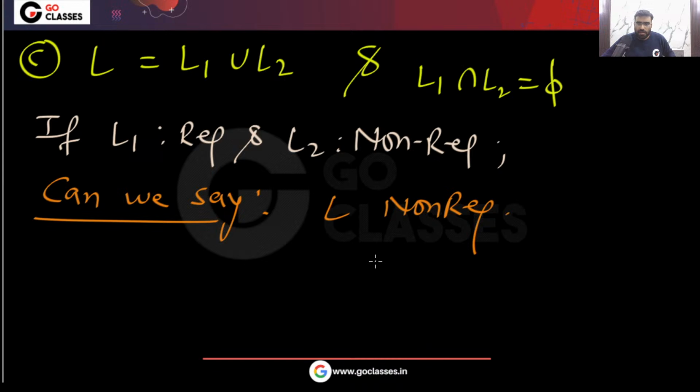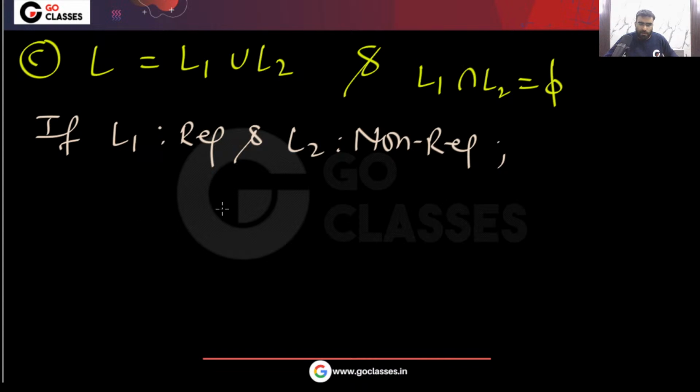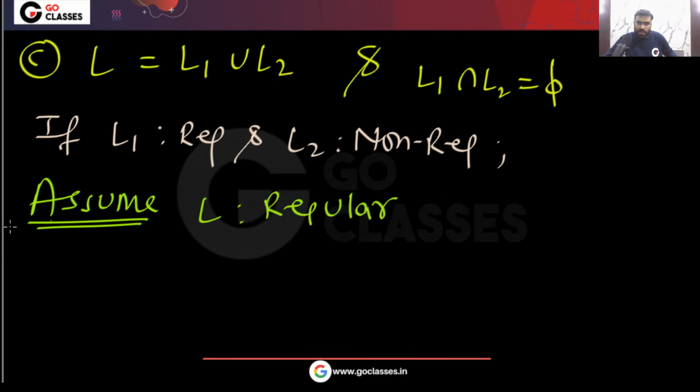Okay. The answer is yes, L will be not regular. If it is regular, then there will be a problem. Just assume L is regular. Then what will happen? This is a beautiful question. For a moment, assume that L is regular.